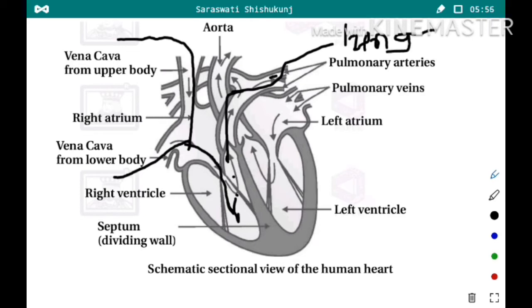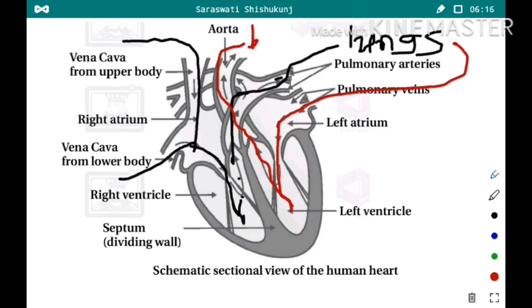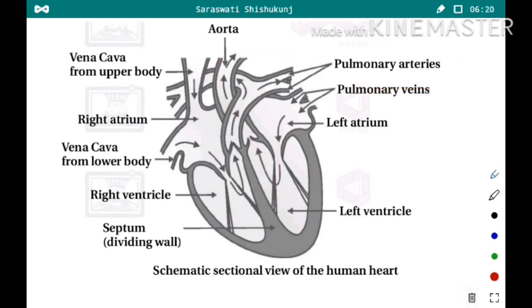Now the oxygenated blood from the lungs is sent through the pulmonary vein to the left atrium. When the left atrium contracts, it will go to the left ventricle, and from the left ventricle through the aorta it is sent to different parts of the body, right? So this way the flow of the heart is done.